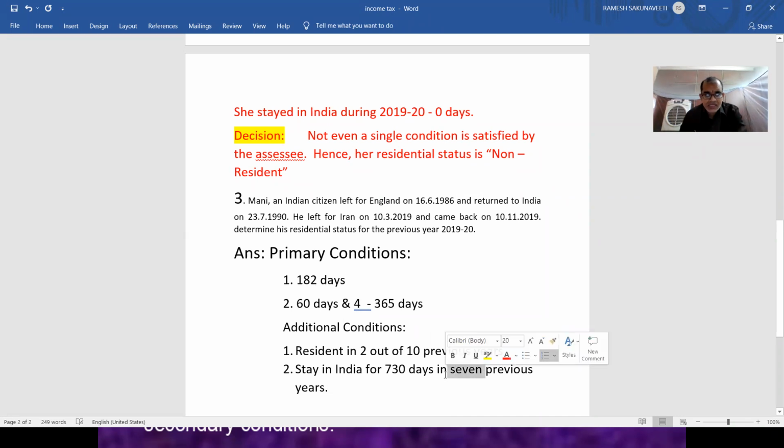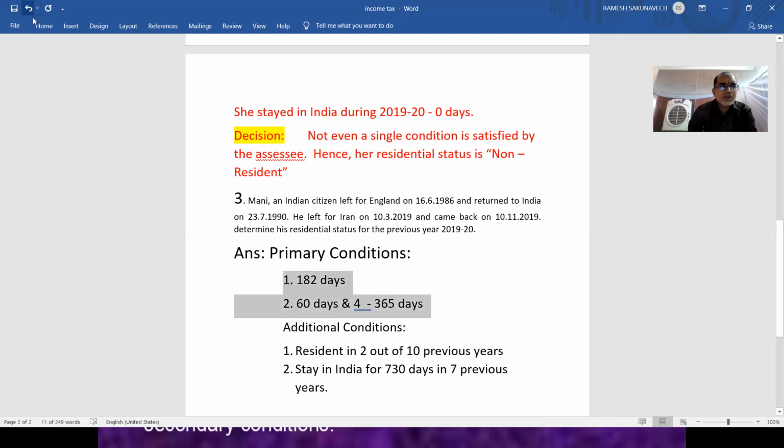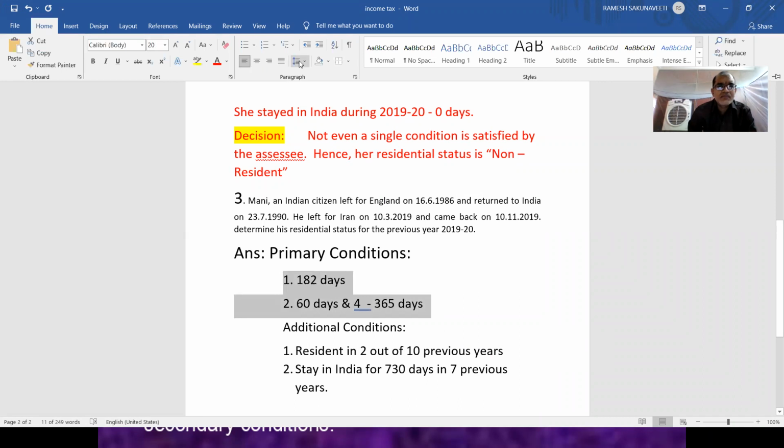Don't get confused; when I solve this problem you will understand clearly. It will be a bit confusing, but when we do the problem, you can understand easily.